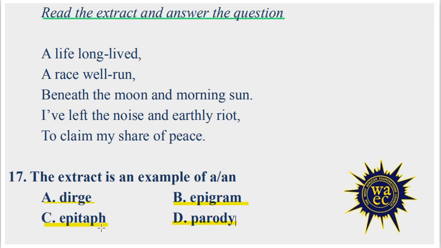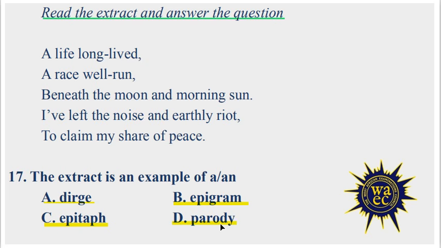Option C, epitaph, is a brief inscription on a tombstone or grave. It usually summarizes the life and the legacy of the dead. Option D, parody, is a humorous or satirical imitation of a particular work or style. It exaggerates the imitated work for comic effect.